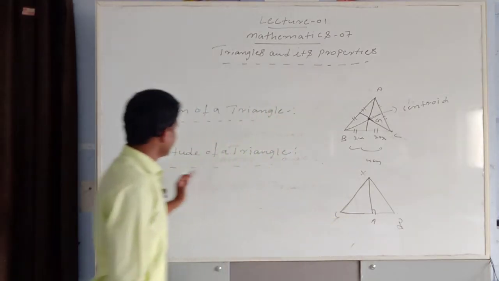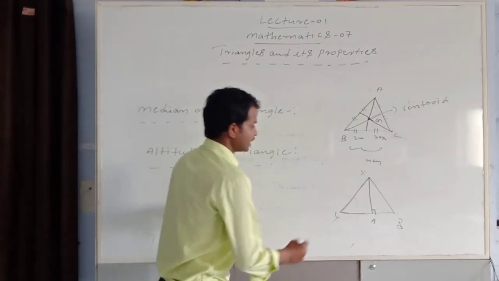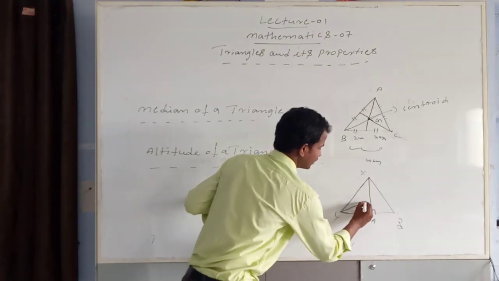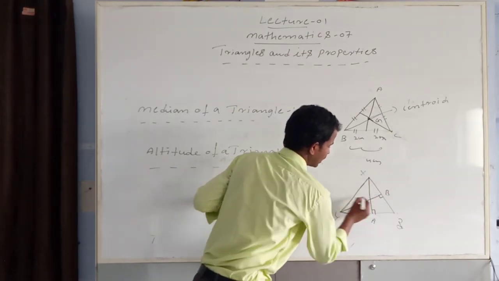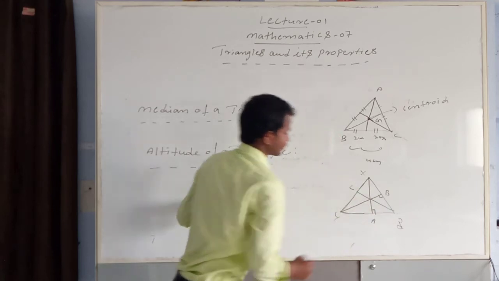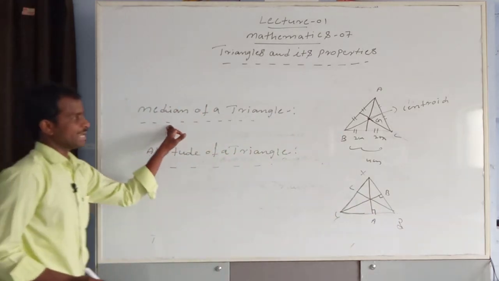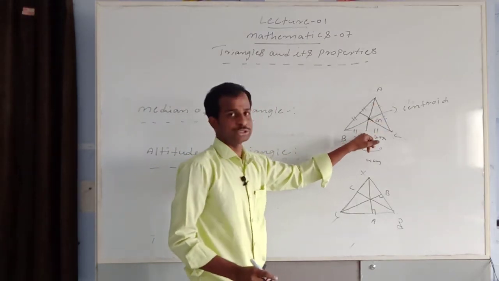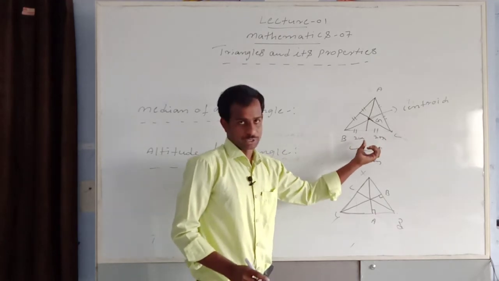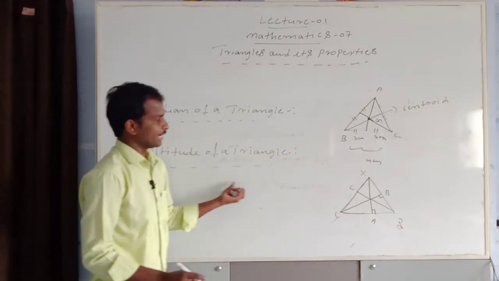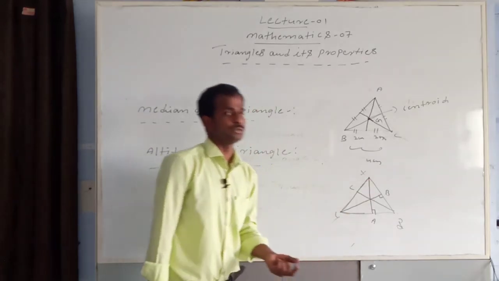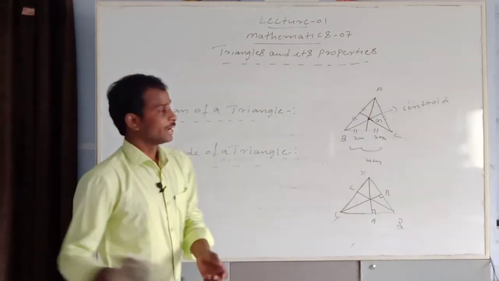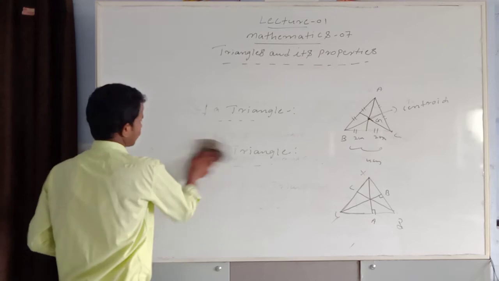So a triangle also has three altitudes. This is the first one A, this is the second one B, and this is the third one C. Clear? A median of a triangle means a line drawn from a vertex to the opposite side that divides it equally. And an altitude of a triangle means a perpendicular drawn from a vertex to the opposite side. Perpendicular means 90 degrees. Next property, the angle sum property.